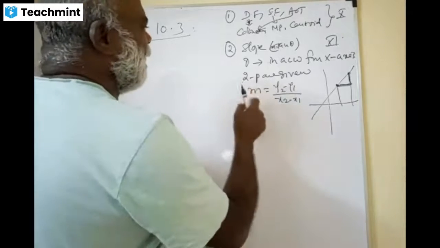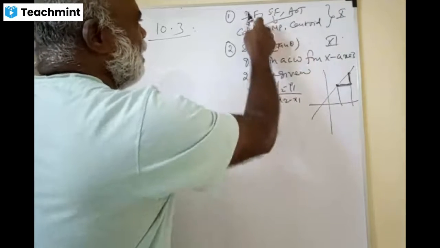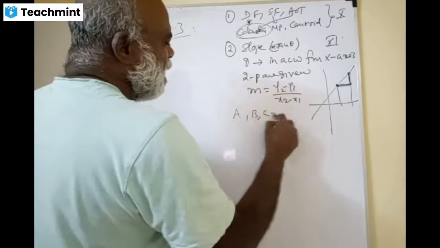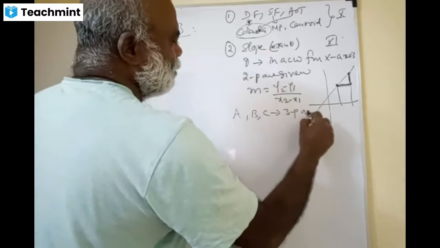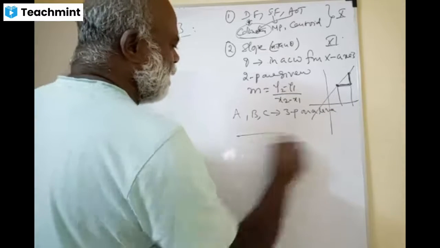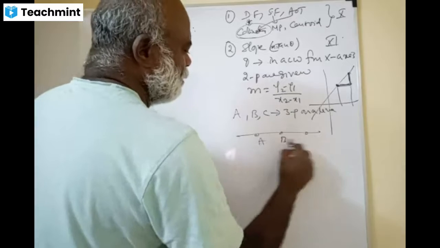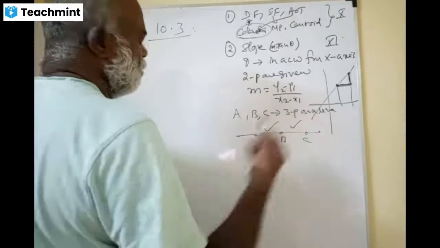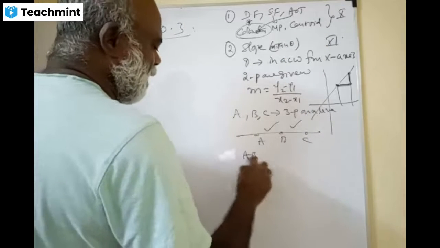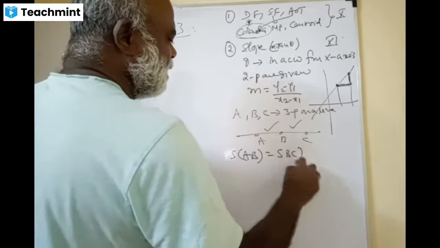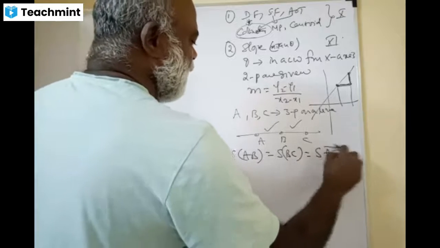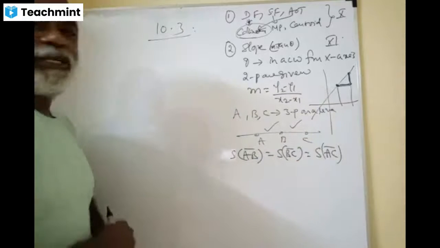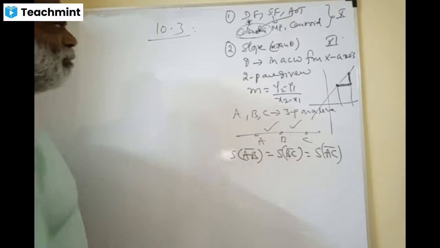What is the application of the slope? Collinearity we can do, right? How do you check the collinearity? A, B, C are three points on a line. So what do you do? Slope of AB equal to slope of BC equal to slope of AC. Brilliant. That's slope of AB is equal to slope of BC is equal to slope of AC. Because only one line is there, it's only one slope. Next one.